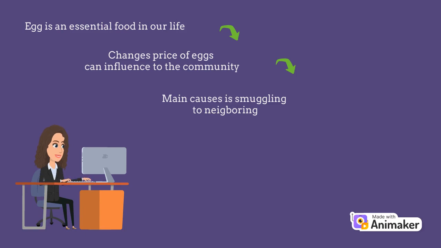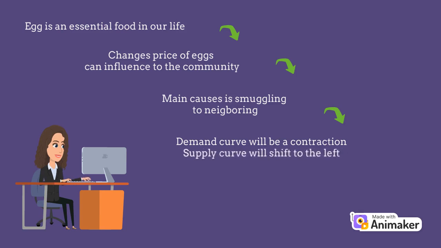What we can see is when the price of eggs is increased, the demand curve will contract due to the price change, while the supply curve will shift to the left due to other factors, which is smuggling the eggs to the neighbor. So, in the market equilibrium, when the price of eggs is increased while the quantity of eggs is decreased, it may cause a shortage in the egg sales market because quantity demanded is greater than quantity supplied.